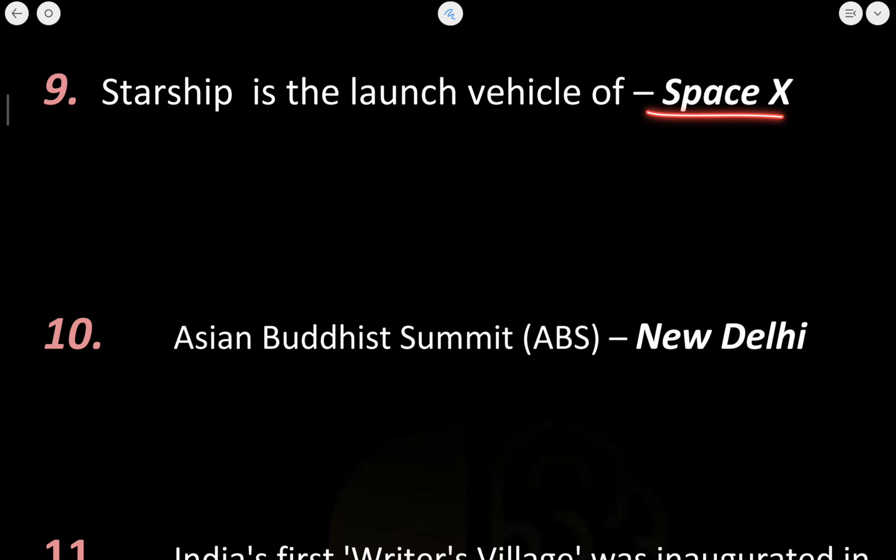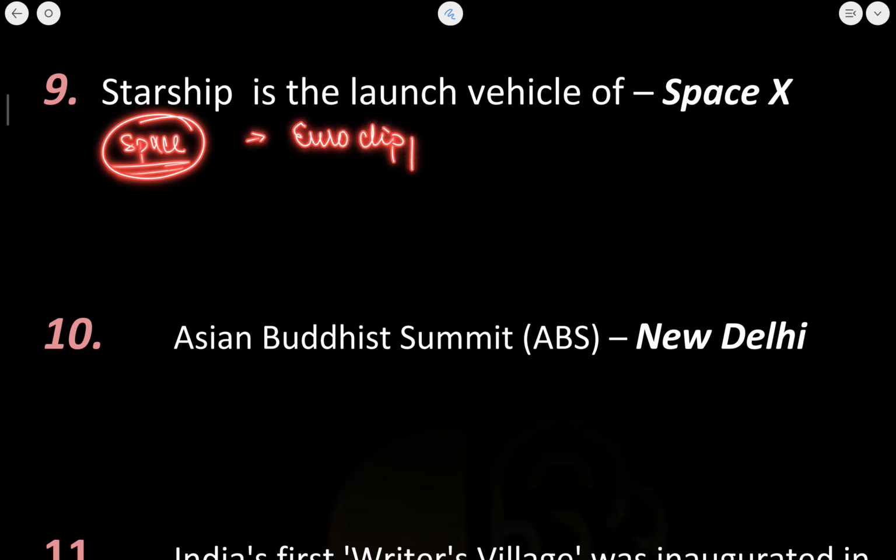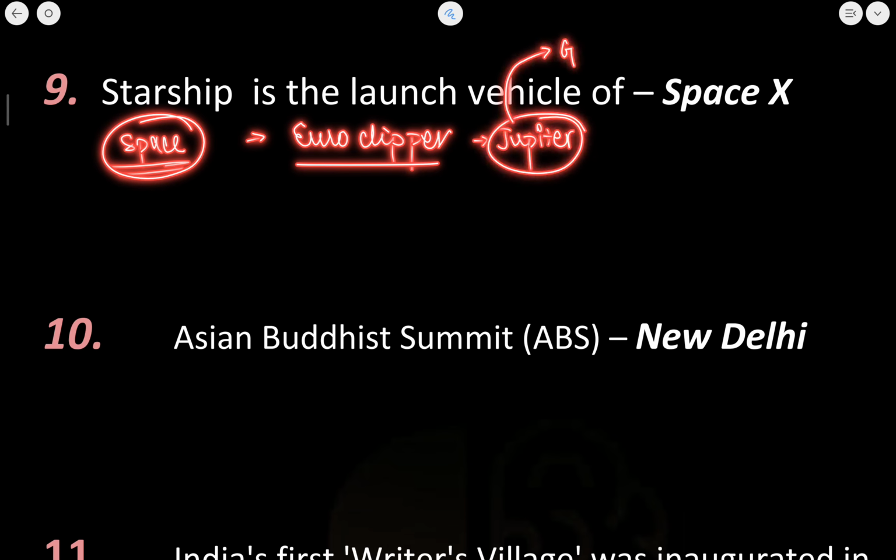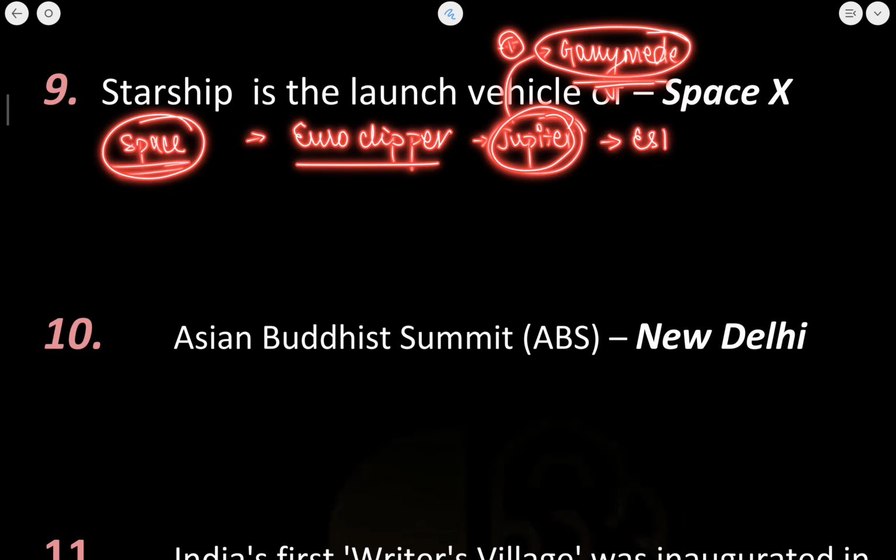Other than that, let's talk about some of the other space missions here. Now, Europa Clipper is a space mission to Jupiter. Jupiter's largest moon is Ganymede. Now, this is another important point that you need to know, that Ganymede is the largest moon of Jupiter. This Europa Clipper is a mission of the European Space Agency.